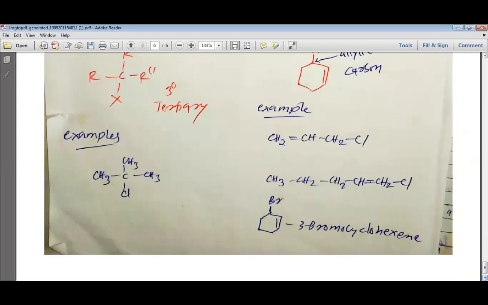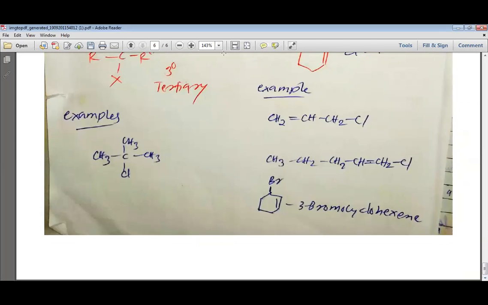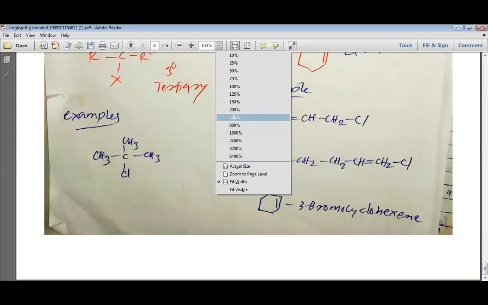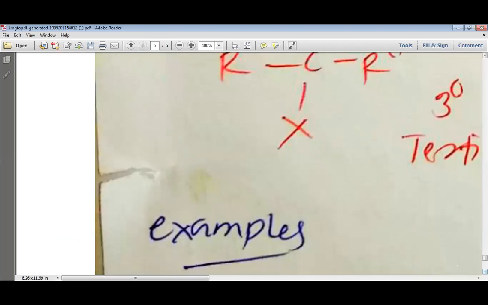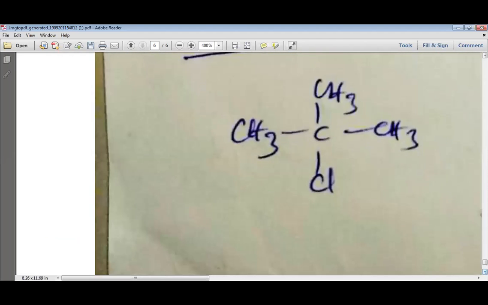Now look at this carbon. Look at this example. It is very interesting. Please have a look at this. You can see on your screen. Can you see the example on your screen which is enhanced? Yes, sir. I have enhanced it and shown it. Can you see it? Yes or no? Yes, sir.